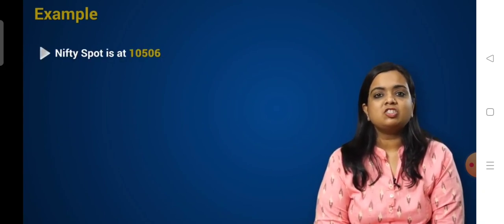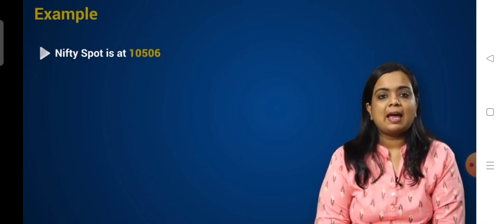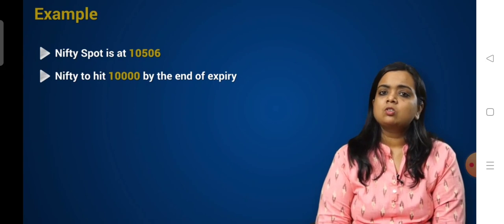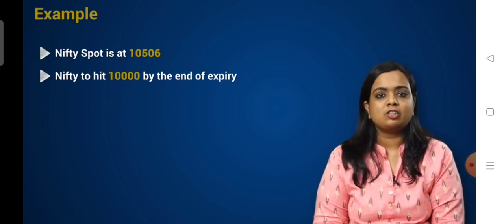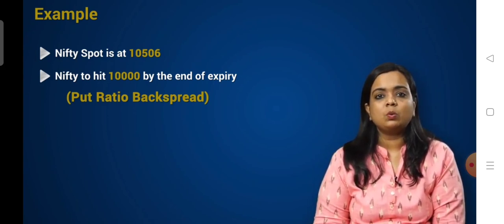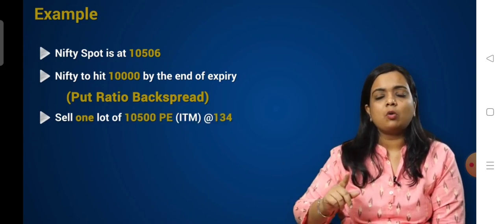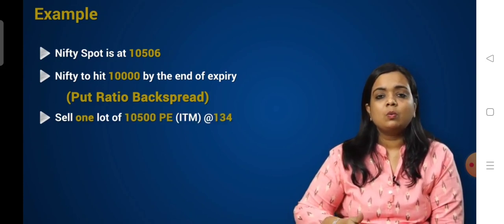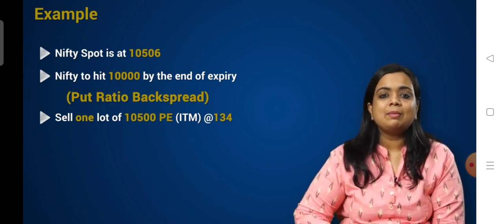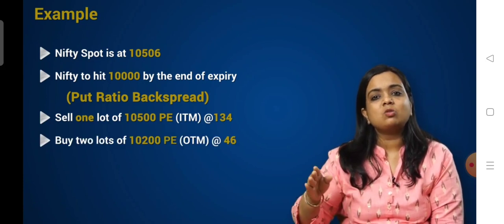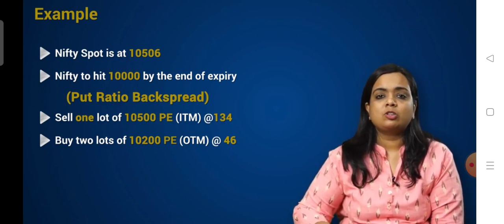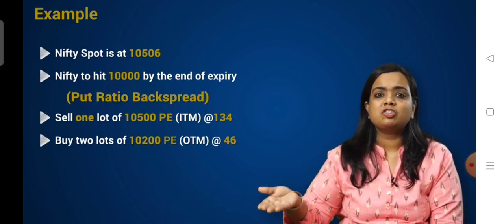Say Nifty spot is trading at 10,506 and we expect Nifty to hit 10,000 by the end of this expiry. So this is clearly a bearish expectation. To implement a put ratio backspread, we will sell one lot of 10,500 put, which is slightly in the money, at 134 and simultaneously buy two lots of 10,200 put option by paying a premium of 46 rupees. So this is an out of the money strike price.